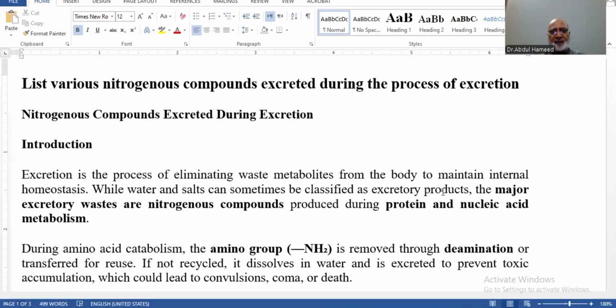While water and salts can sometimes be classified as excreted products, क्योंकि water जो है वो respiration के अंदर produce होगा. The major excretory waste जो हैं वो they are nitrogenous compounds which produce during protein and nucleic acid metabolism.